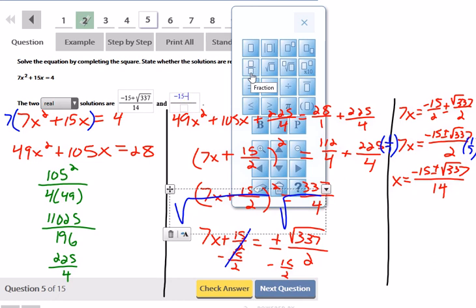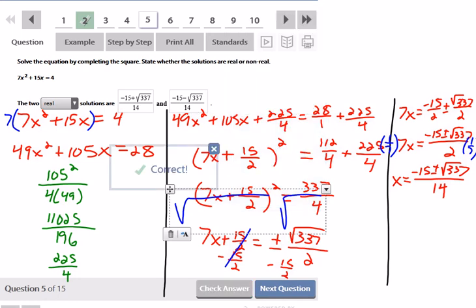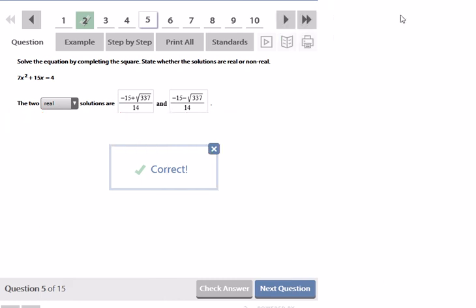Negative 15 minus the square root of 337 over 14. And that's correct. Let's try another one.